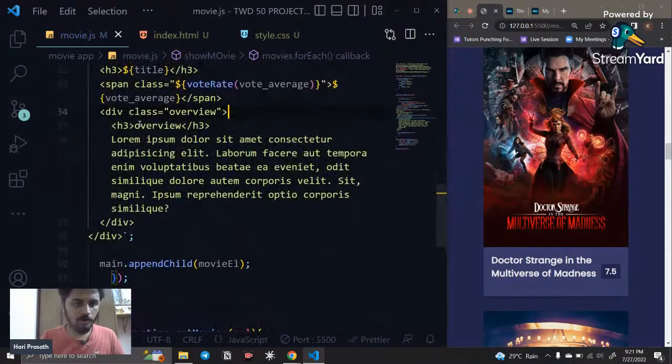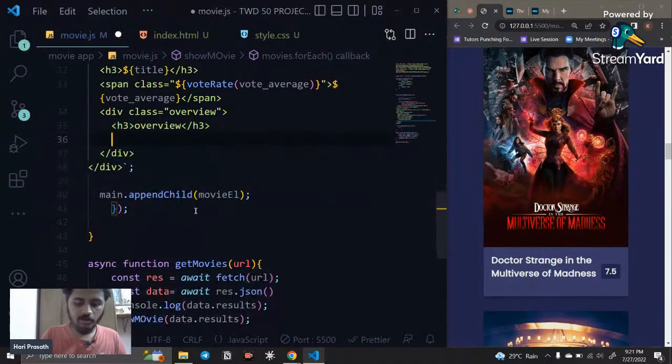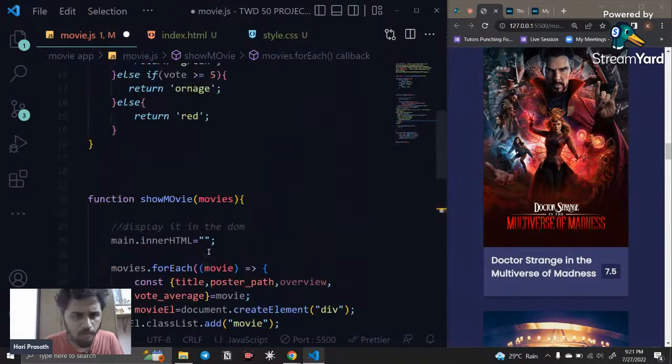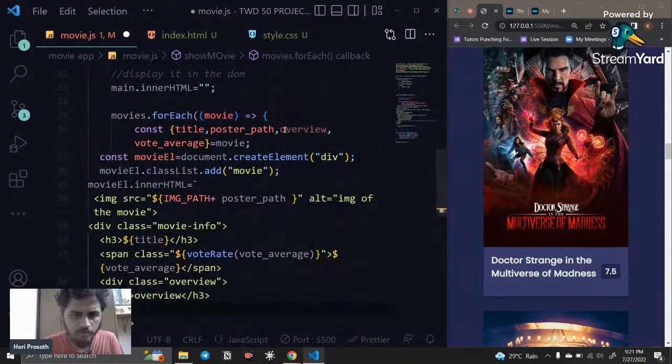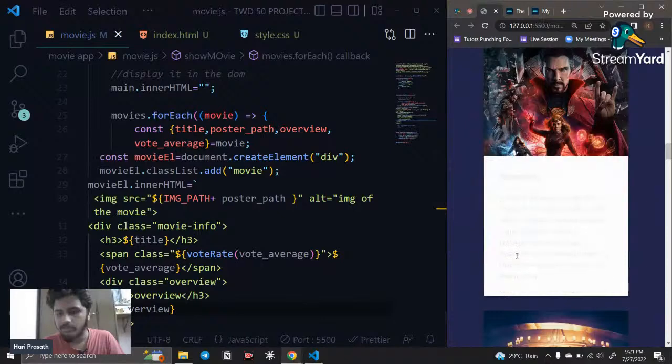Okay, so before that, what we do, we just remove this, and here we call the overview of it, and then we move on to the other. What I'm going to do is go and call the overview of it. For the overview, we have this overview data. I just go and put it inside this. I save this.